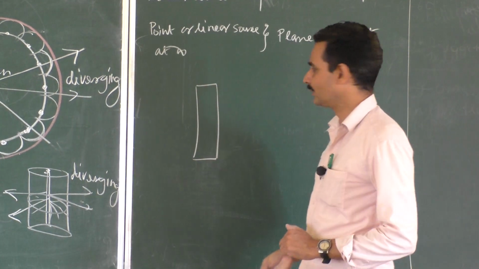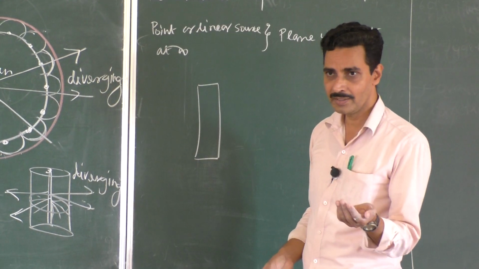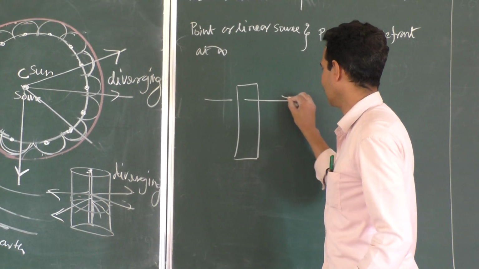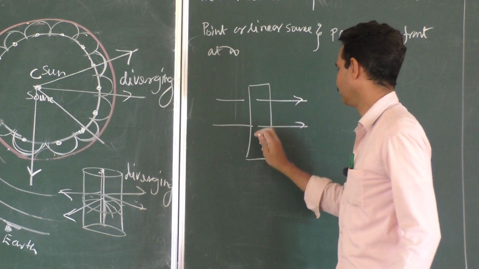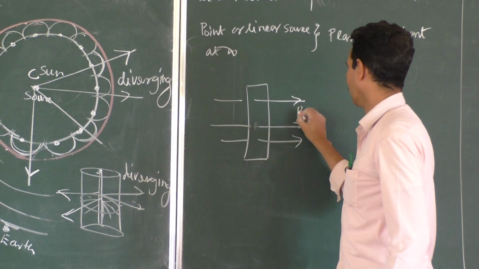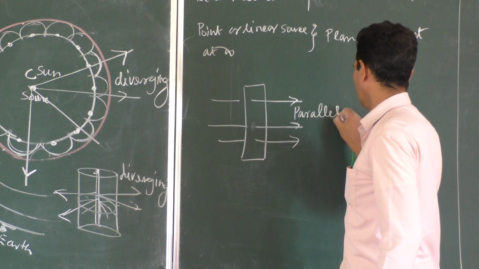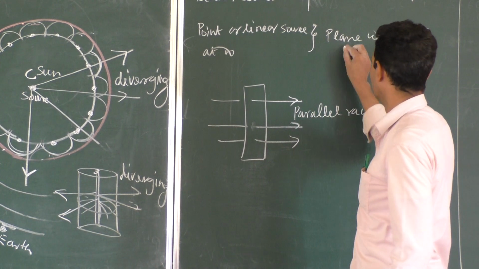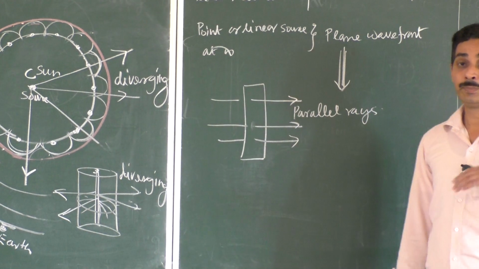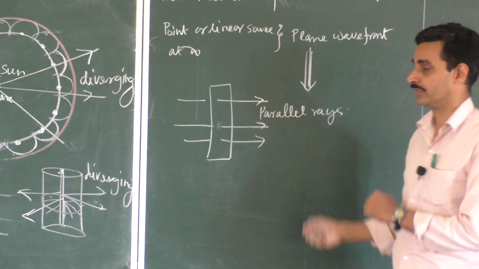Now you draw the rays of light for it. Any normal line drawn to the wavefront gives a ray. So the rays of light are like this, right? How are they? Parallel rays. Usually you confuse this with this one, okay? But plane wavefront, parallel rays.